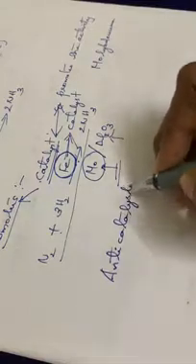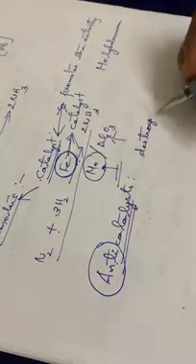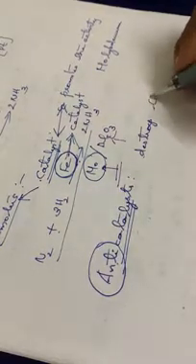Then another term is the anti-catalyst. Anti-catalyst means it destroys the activity of a catalyst. The previous one promotes the activity of a catalyst, but the word anti means against. So an anti-catalyst destroys the activity of a catalyst.